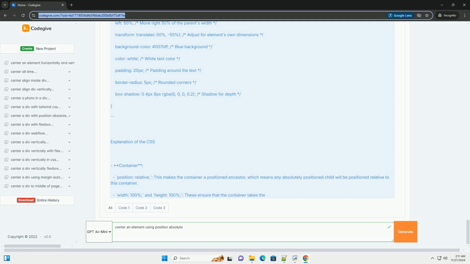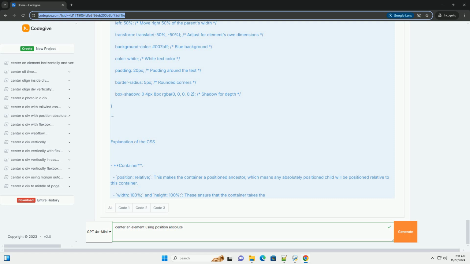Container. Position relative, this makes the container a positioned ancestor, which means any absolutely positioned child will be positioned relative to this container. Width 100% and height 100%, these ensure that the container takes the full dimensions of the viewport.